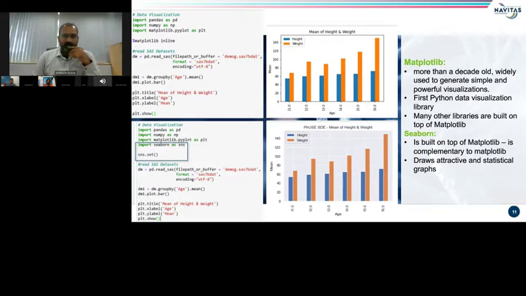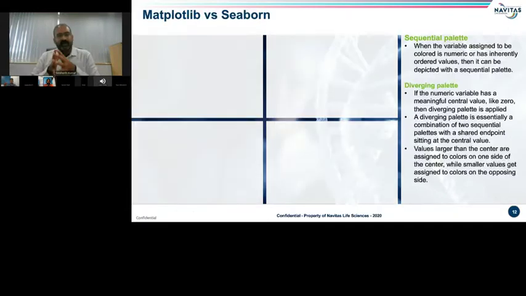Seaborn is built on top of Matplotlib and is complementary. It supports a variety of visualization patterns. Some of the visualization patterns that Seaborn supports are the different palettes, and I tried to provide an example for a scatter plot using Matplotlib and then a scatter plot with the different palettes using the Seaborn package.